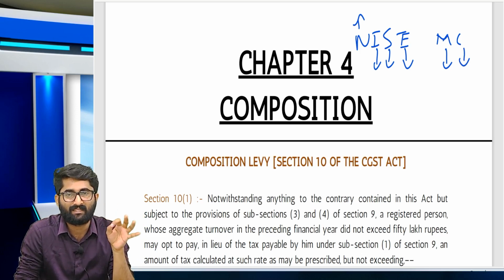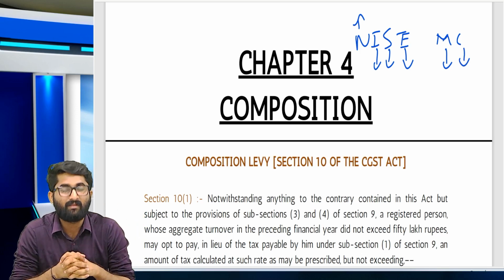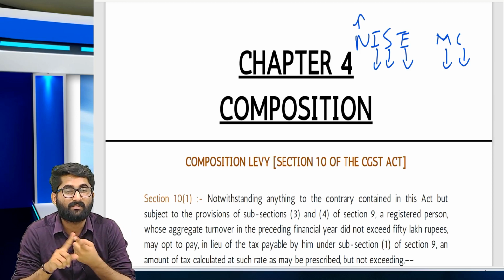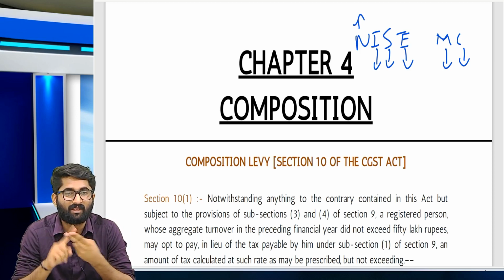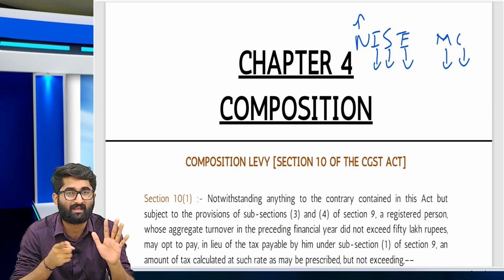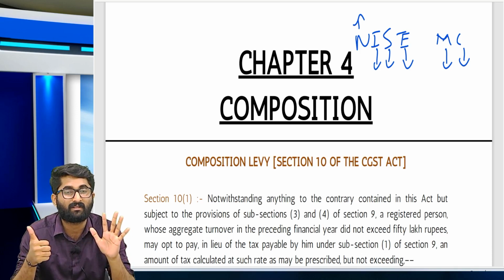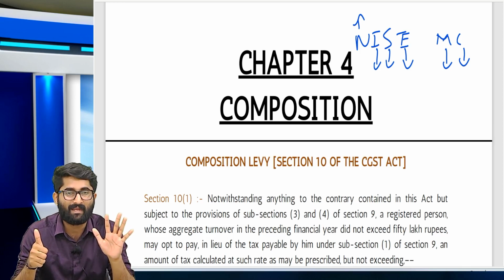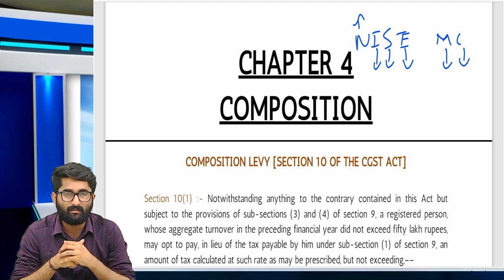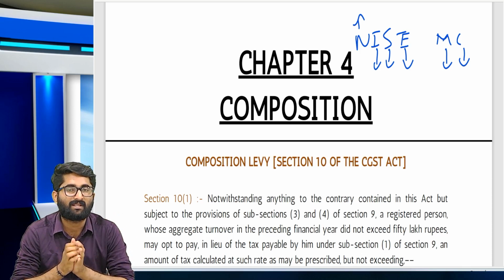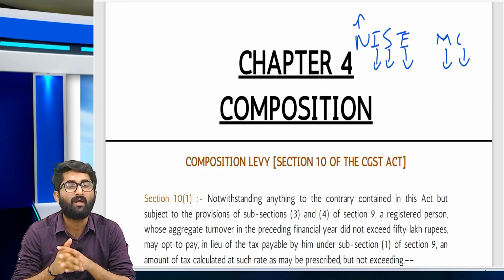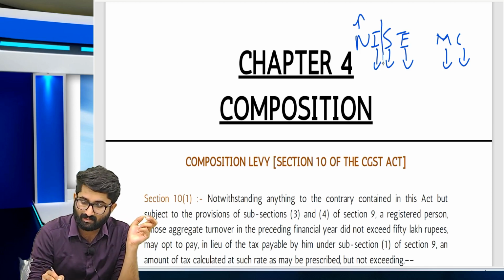This is NISE MC. You are not eligible for composition scheme if you are a non-taxable supplier, interstate supplier, supplier of service, supplier under e-commerce, manufacturer of notified goods, CTP and NRTP. This is given in section number 10 subsection 2, but the special point is S.